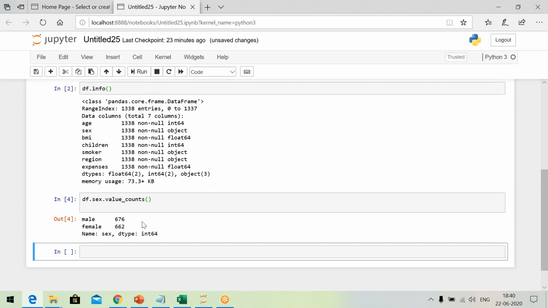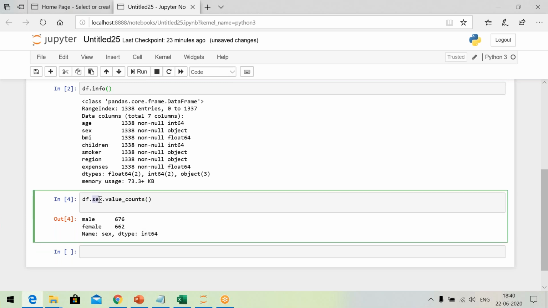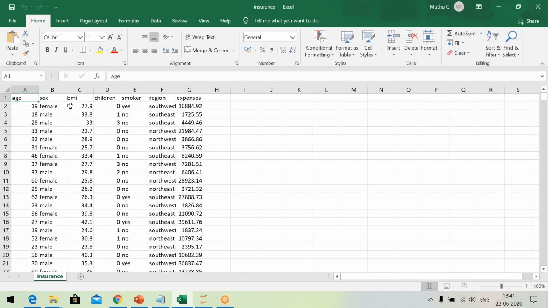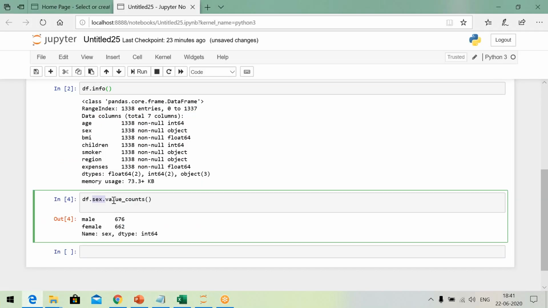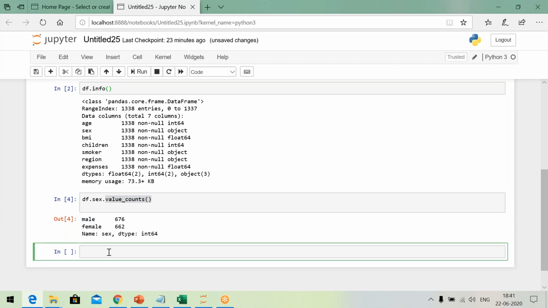See how many males are there. In the column sex, what values do you have? Male and female, only these 2 values get repeated. Now the value counts predefined function counts the number of males and number of females. Is the idea clear? Now there are 676 males and 662 females.